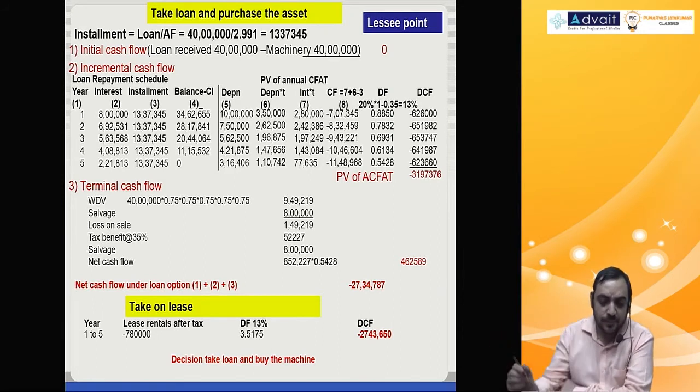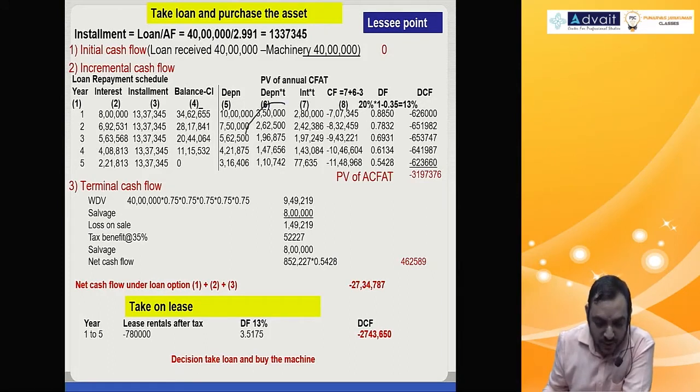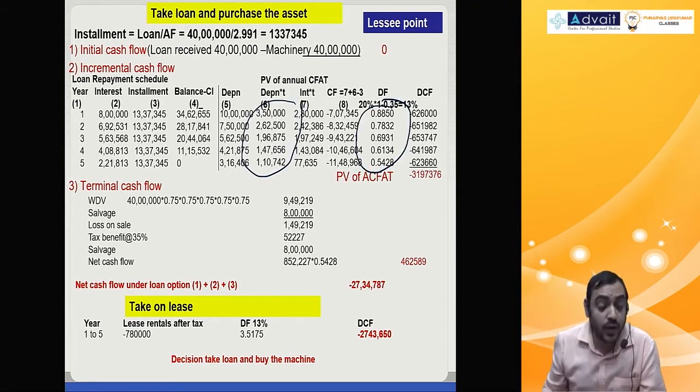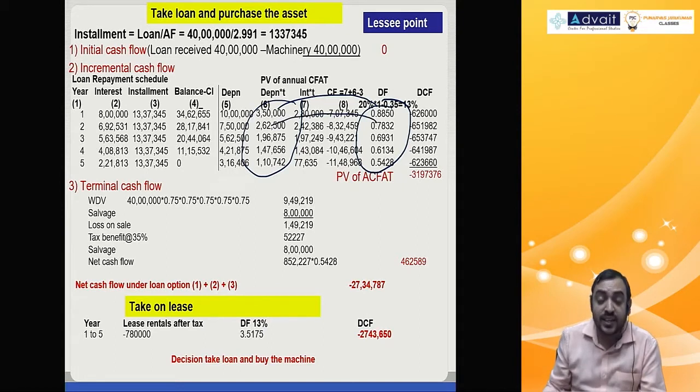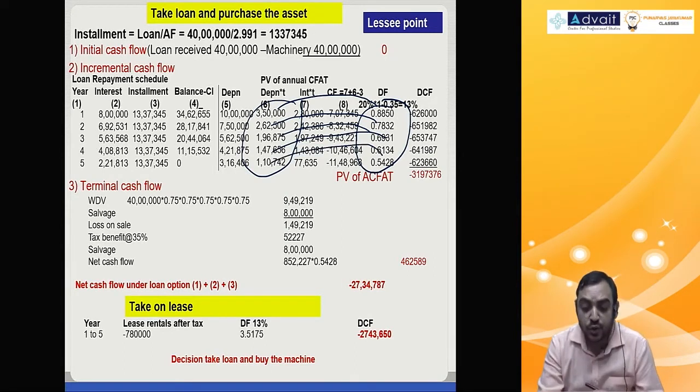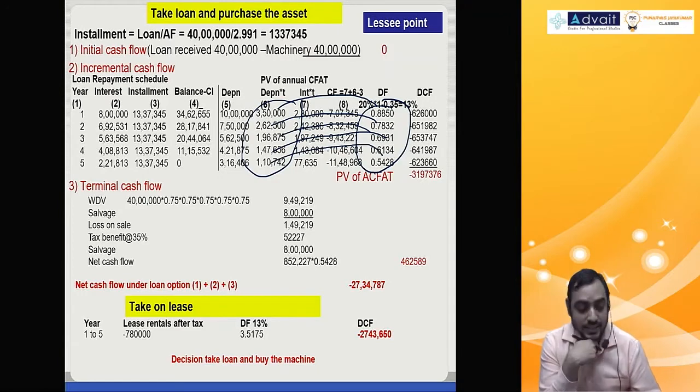Do one thing for me. This depreciation tax benefit you have, right? This amount, can you multiply it by this discounting factor and give me the present value? 3,50,000 into 0.8850 plus 2,62,500 into 0.7832 plus 1,96,875 into 0.6931 plus 1,47,656 into 0.6134 plus 1,10,742 into 0.5428 plus the salvage value component.